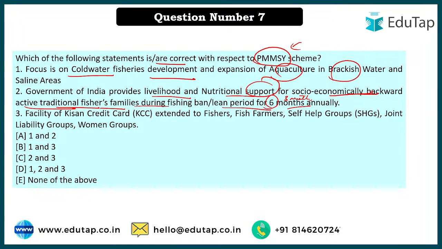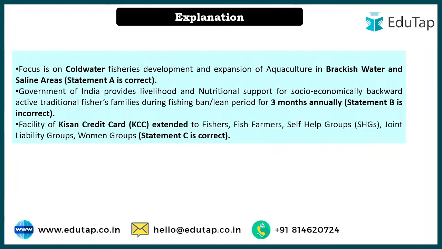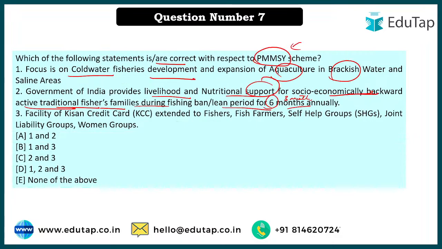So here your answer is option number B, that is 1 and 3. ठीक है, who said D again, 1 2 3? No, it's the option number we have discussed, option number B. Okay, not D, it's option number B.